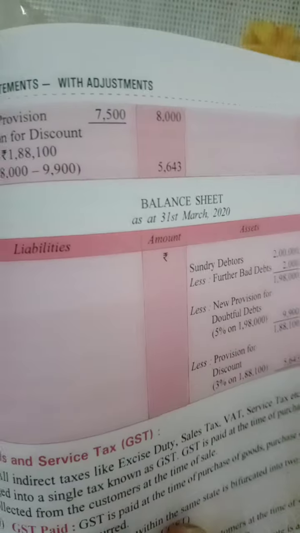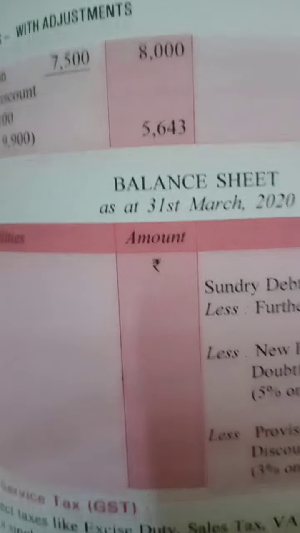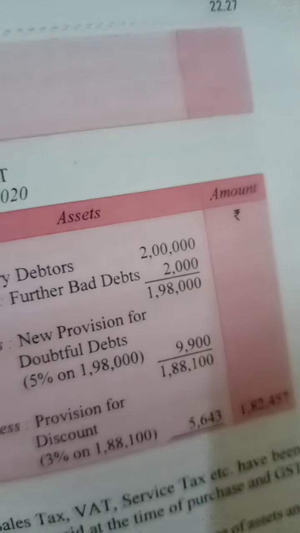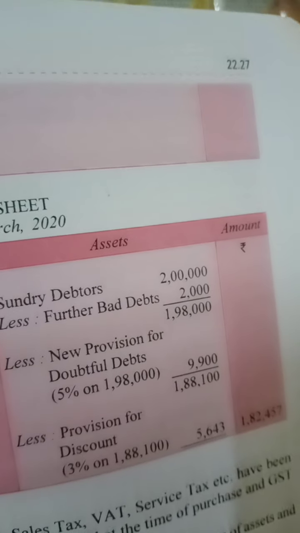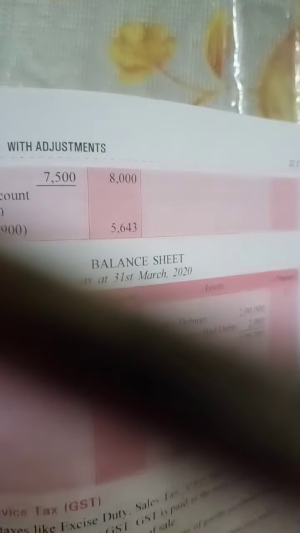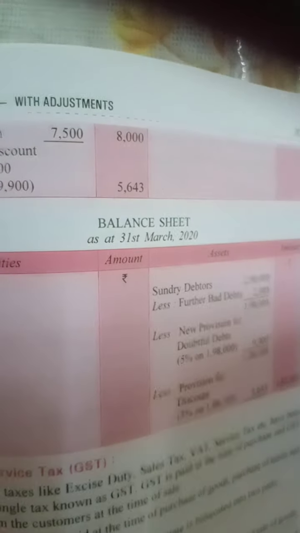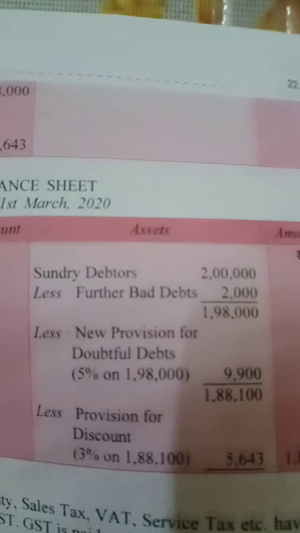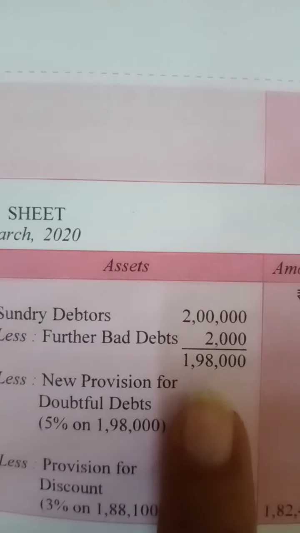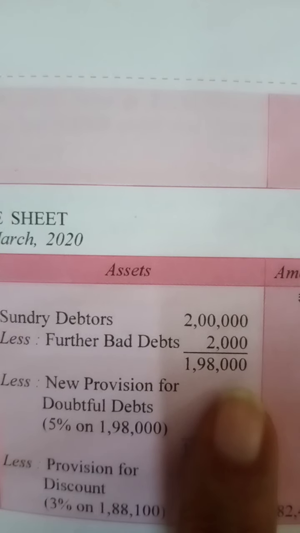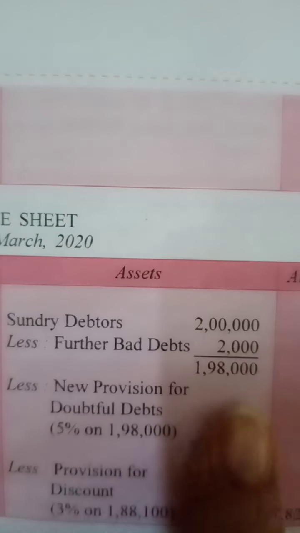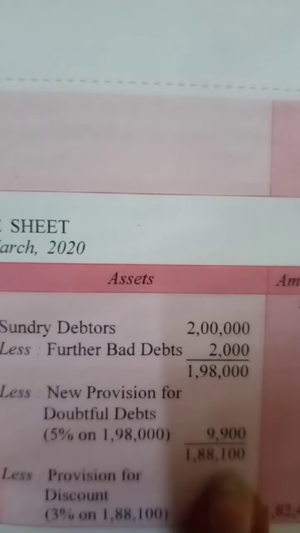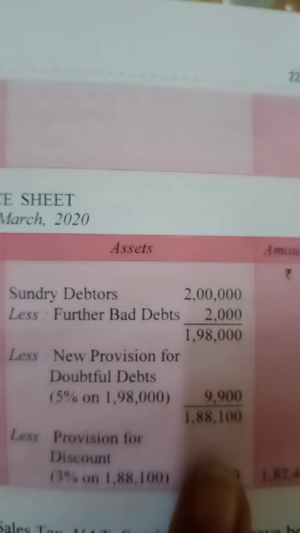Debtors have been given to you as 2 lakh rupees. And further bad debts is given to you as 2,000. From 2 lakh you have subtracted 2,000. This is 198. And you have to calculate 5% of 198. 9,900 is your new provision.